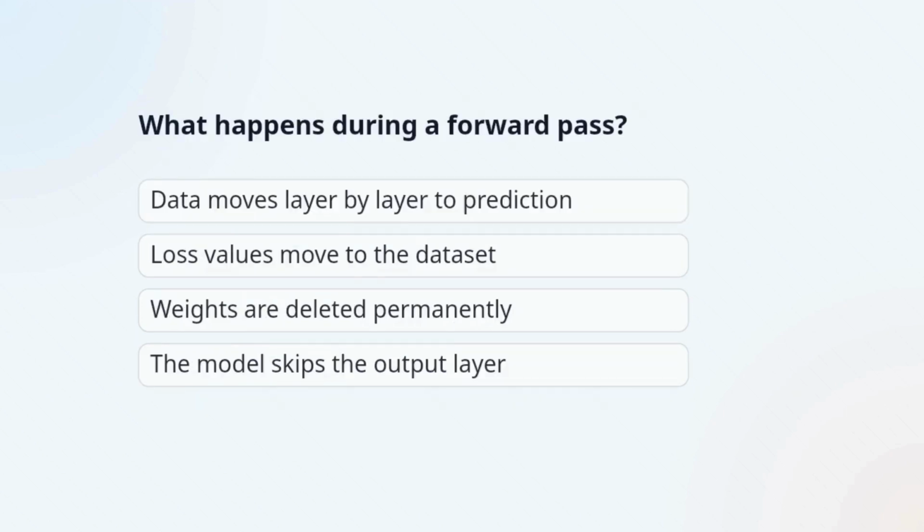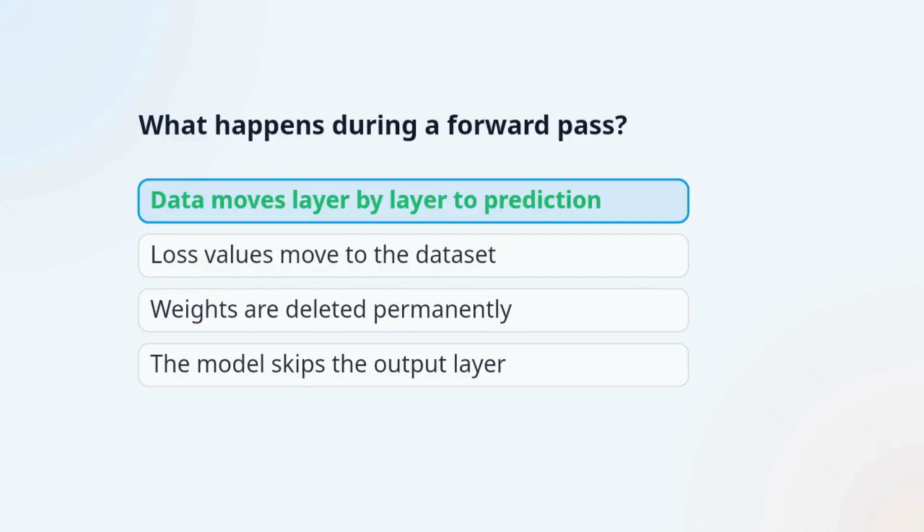Question 3. What happens during a forward pass? The correct answer is, data moves layer by layer to prediction. In a forward pass, the input is transformed through successive layers until the network produces an output.